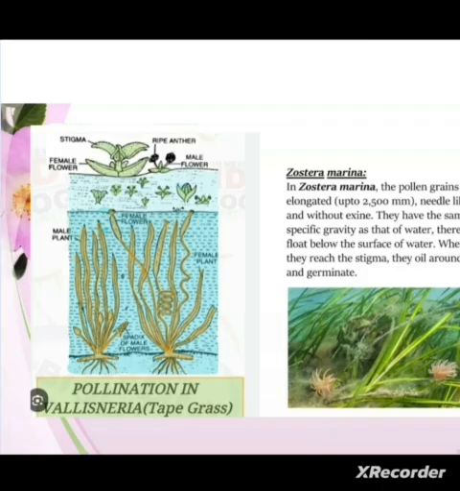Now, not all the aquatic plants use water for pollination. In the majority of aquatic plants, such as the water hyacinth and water lily, what happens? The flowers emerge above the level of water, so they are exposed, and the pollination in them takes place simply like in the case of land plants, by wind or by insects.